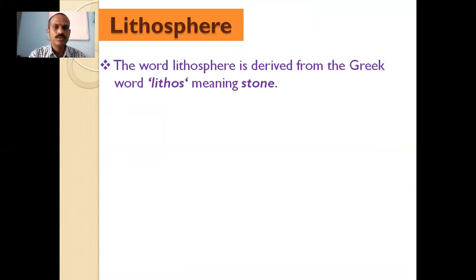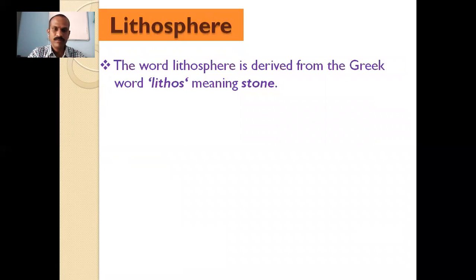The word lithosphere is derived from the Greek word lithos, meaning stone. So just by reading this word, we can easily tell which portion of the environment this is, where stones and soil are found.